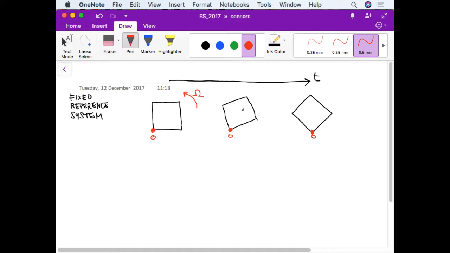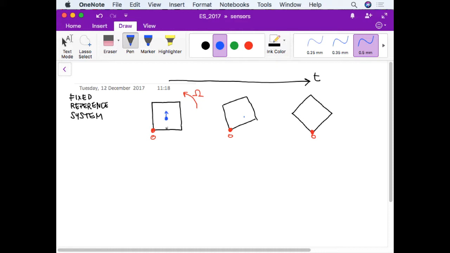Now, imagine that inside this square there is a mass, for example, that is moving with constant linear velocity towards the upper side of the screen, in this direction. Now, if I draw everything at different time frames, of course this mass is not rotating.